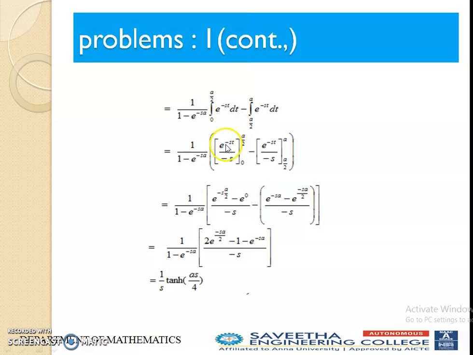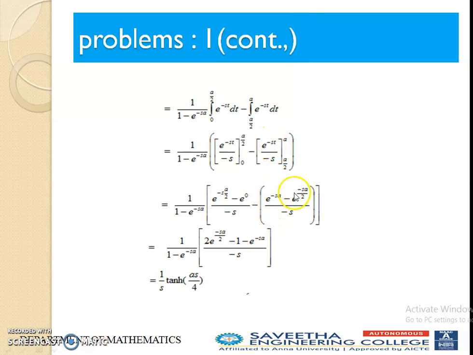So using that method, the integration of e^(-st) is e^(-st) divided by minus s, interval 0 to a by 2, minus e^(-st) divided by minus s, interval a by 2 to a. Next you can apply the upper limit. So replace t equal to a by 2. Don't replace s here, it's an important one. t is the variable, so here we replace a by 2. So e^(-s a by 2), then minus e^0, divided by minus s.